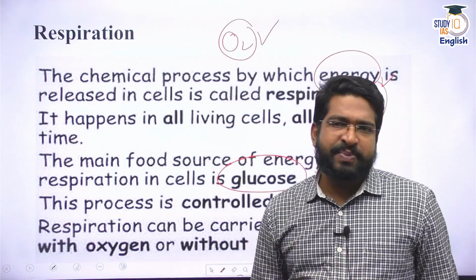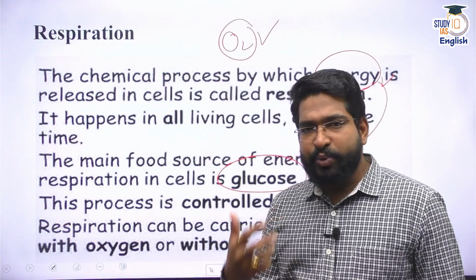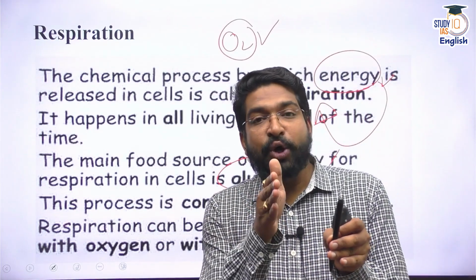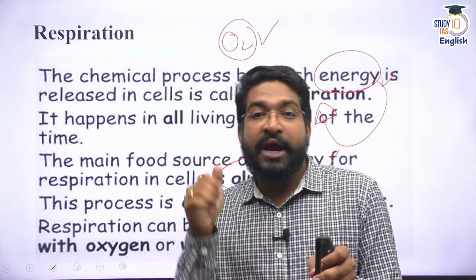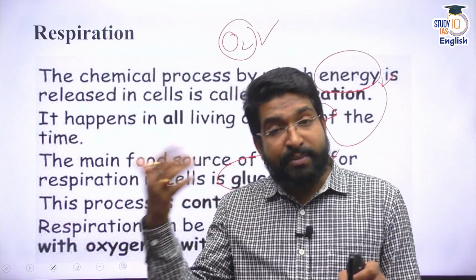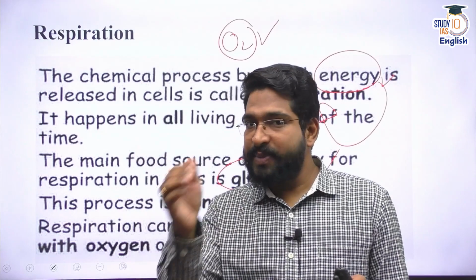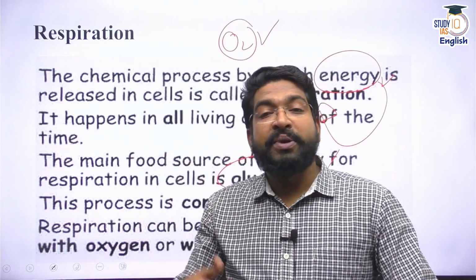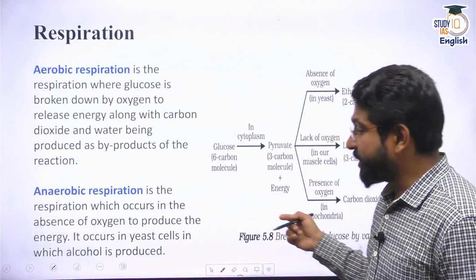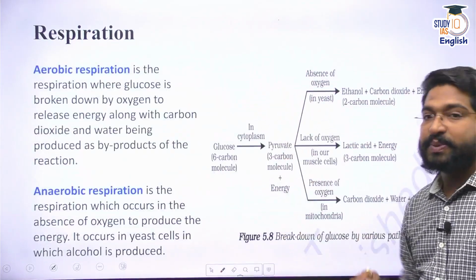Now, when we talk about respiration, respiration is a process of breaking down of the nutrients, breaking down of glucose into simpler compounds. And for that, oxygen is very much necessary in our body. But in some living organisms, especially cells, oxygen may not be necessary. That is why respiration can be of two types. That is aerobic respiration and anaerobic respiration.